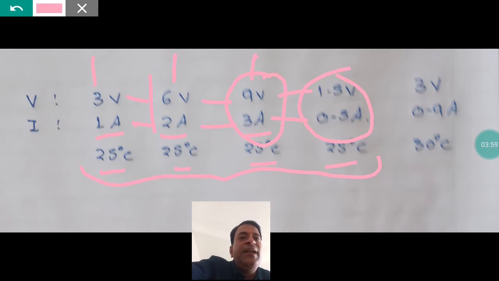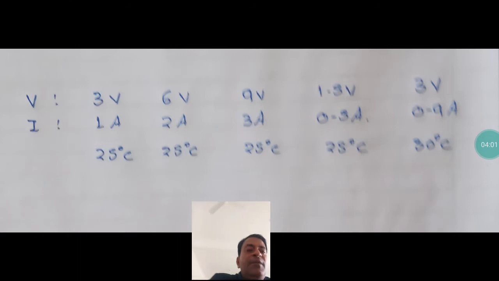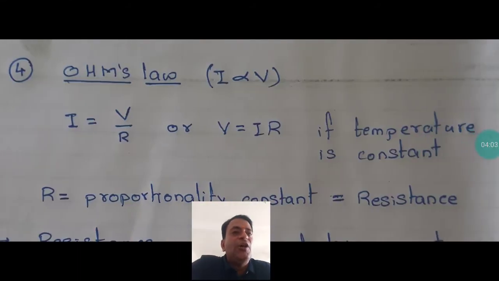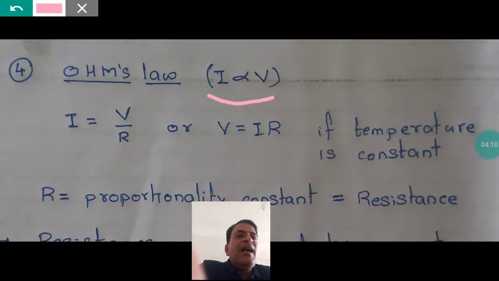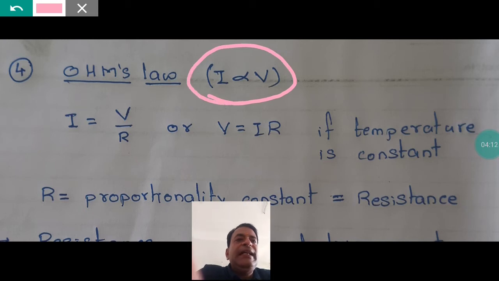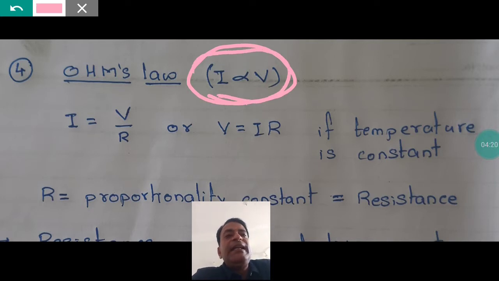This formed the basis of Ohm's law. This is Ohm's law: the current passing through a conductor is directly proportional to the voltage across it.